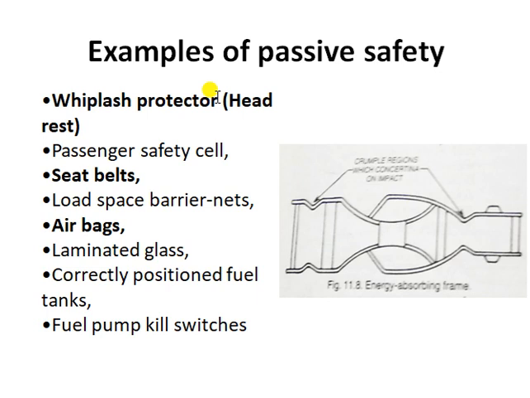Other than that, we have discussed seat belts and airbags. These are other passive safety units, and you can read about others also. So these are the passive safety units provided in the vehicle.